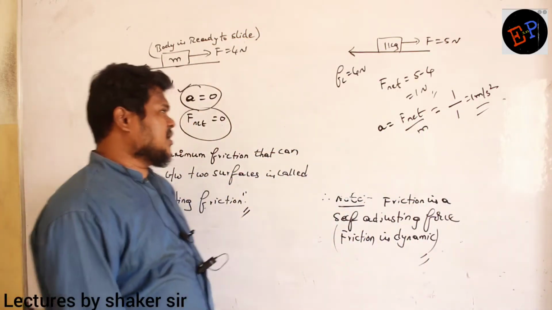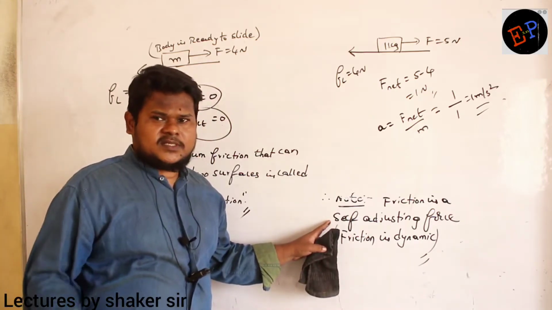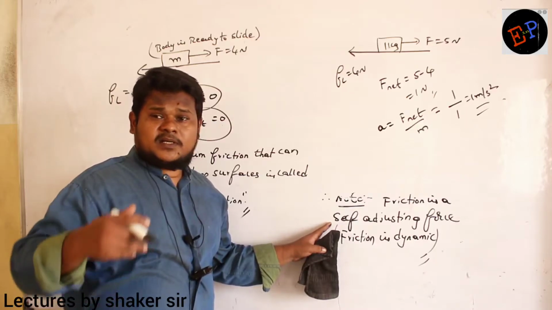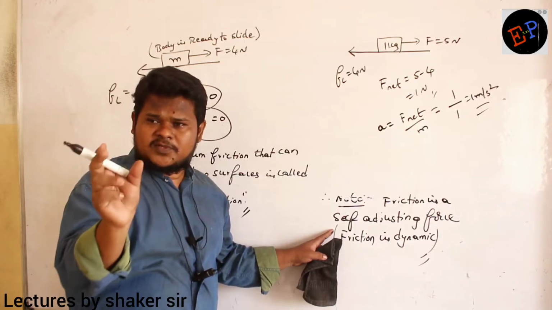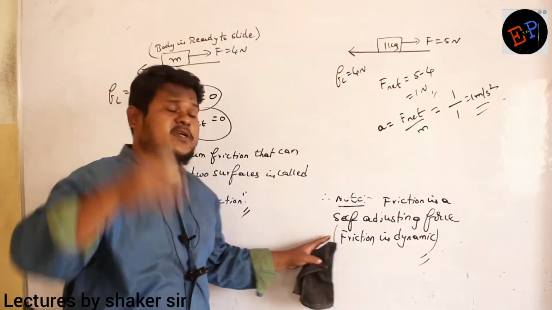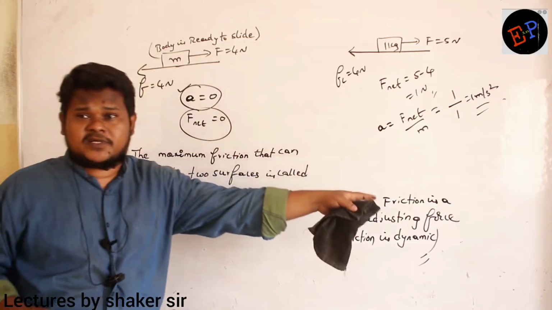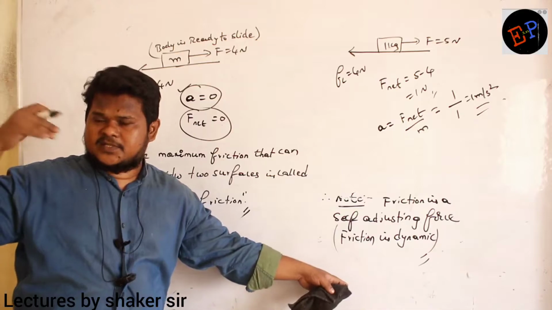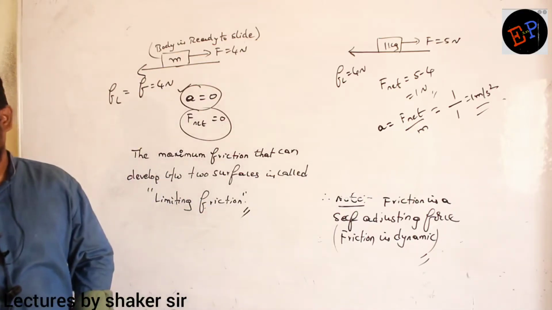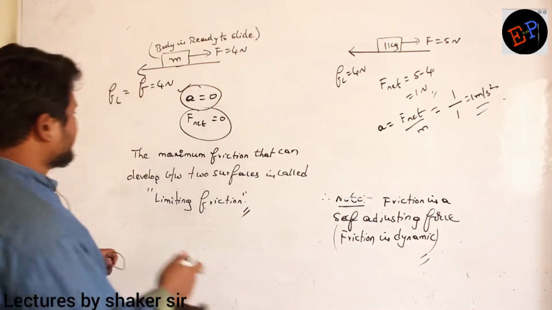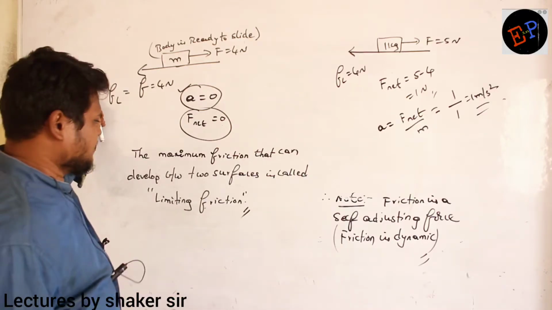That's it. So until now what we have understood is that friction is a self-adjusting force. It adjusts according to the situation. But it doesn't mean that it can go up to infinity. It limits itself only up to a certain level. And that maximum friction we call limiting friction. If you apply a force greater than limiting friction, the body will accelerate, because net force is there. That is the condition. Is it clear? Okay. Now let us try to do some problems based on this. Clear?